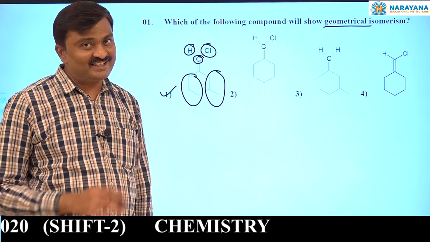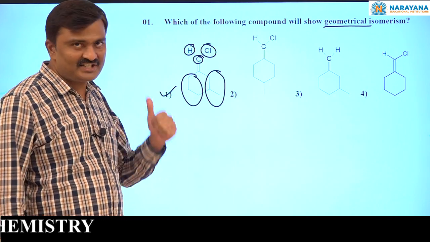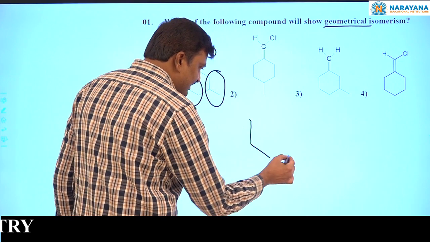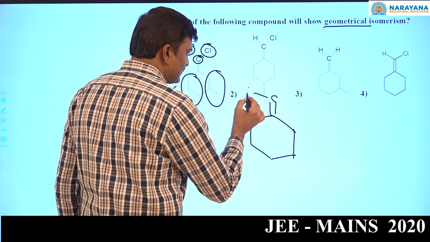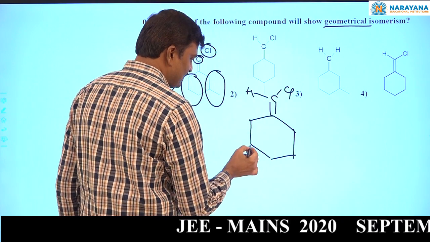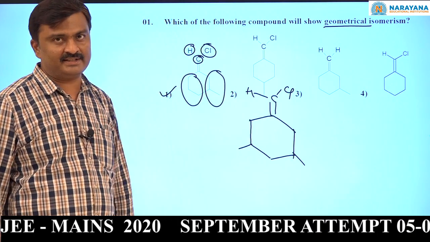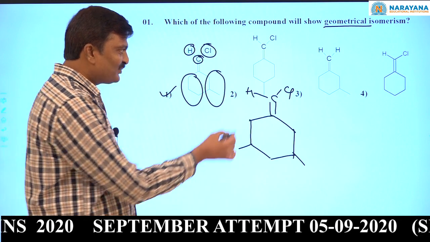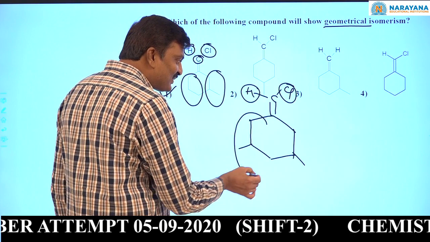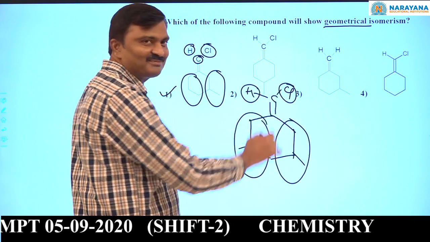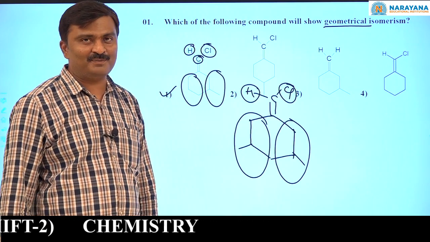One more point. At the beginning only I said, these are questions based on memory. Some students gave another feedback. Sir, not this option, some students are saying that it is another option. Some students said like that. Now, in this case, at this double bond, these two are different, but these two are the same. Now, with respect to C double bond C, geometrical isomerism is not possible.